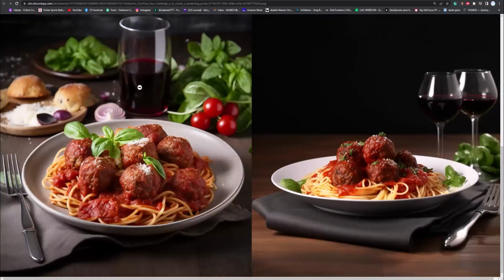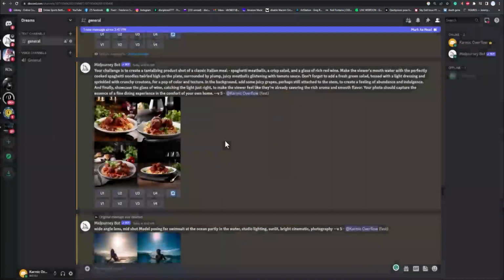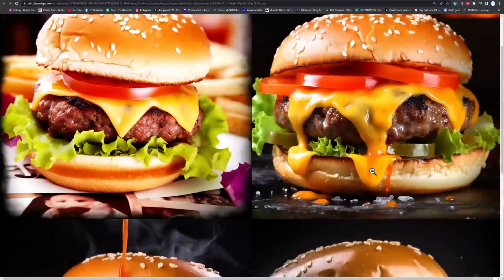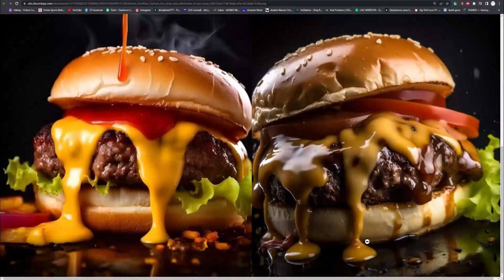But this is amazing. I mean, you can just straight use that in an advertisement, no problem. No one would know it wasn't even a photo. You could put this on Instagram, and no one would even know that you used AI to create this. Honestly, they just wouldn't. And then look at this one. This is amazing. So, bam! Look at that. Look at this burger right here. Oh man, that's so good.